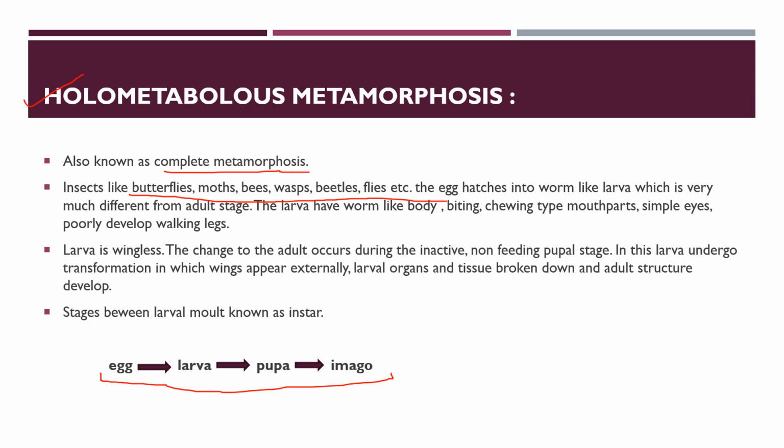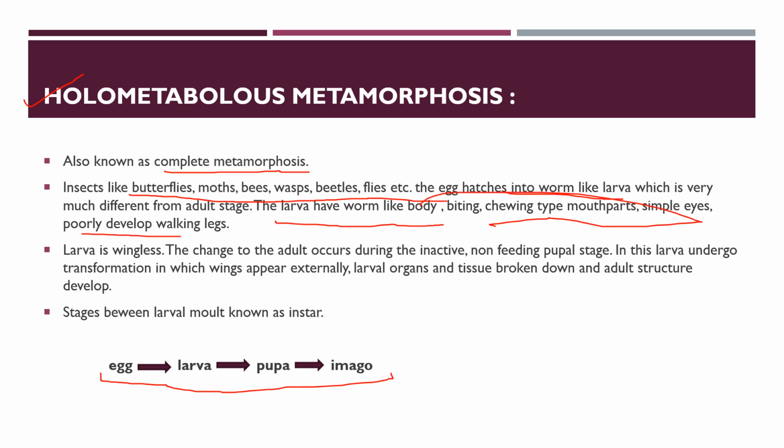Right? So the egg hatches into a worm-like larva, which is very different from the adult. It is extremely different from each other: their feeding habit is different, habitat is different, morphology is different, everything is different about both of them. The larvae have a worm-like body, biting and chewing mouth parts, simple eyes, and poorly developed walking legs.